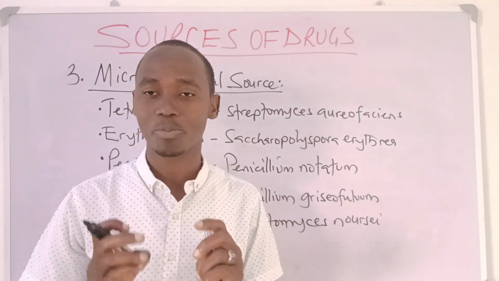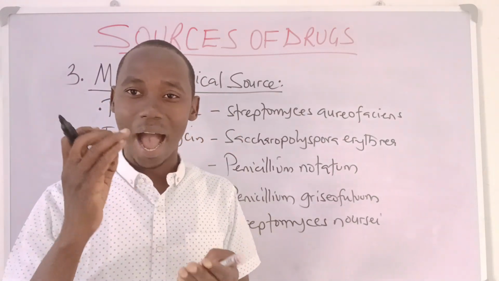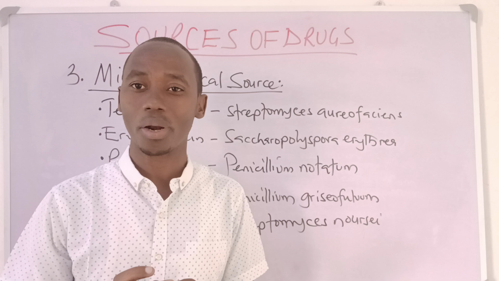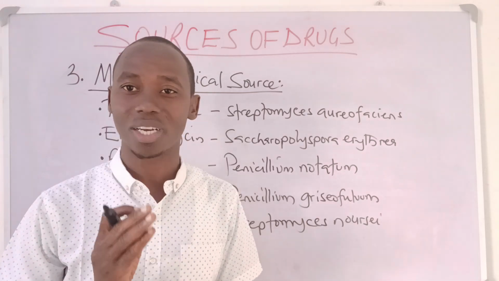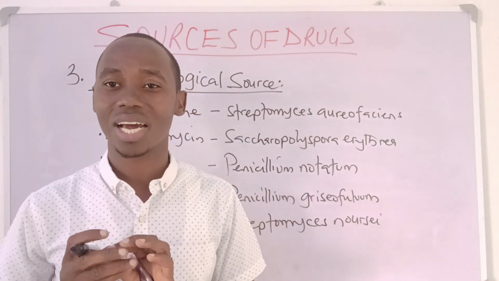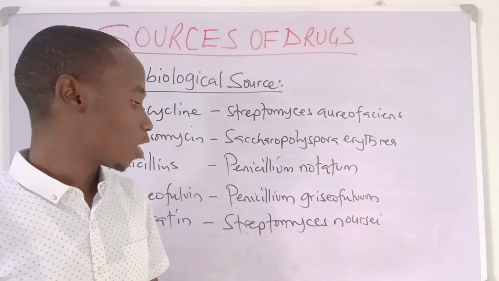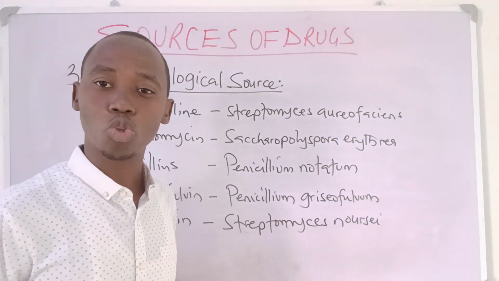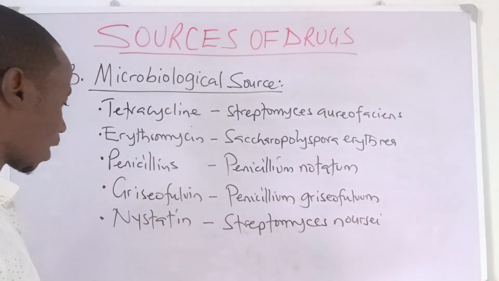What are actinomycetes? Actinomycetes are special microorganisms that exhibit both bacterial and fungal characteristics. An example of which is Streptomyces noursei, from which we obtain our own nystatin.